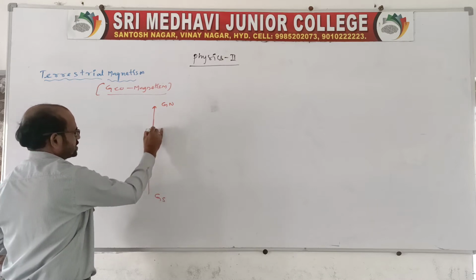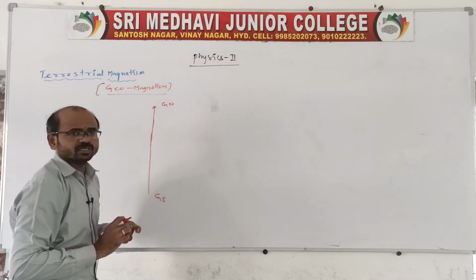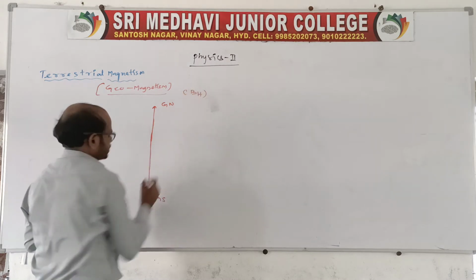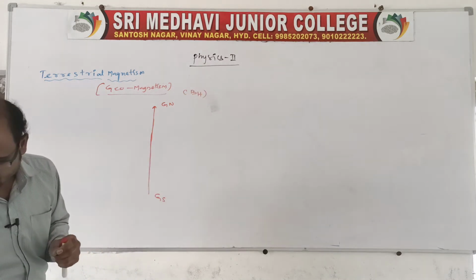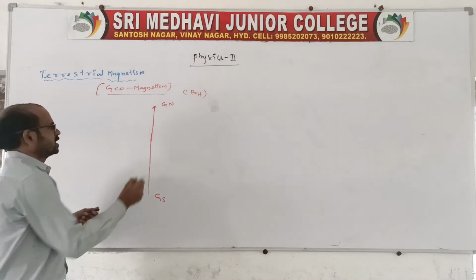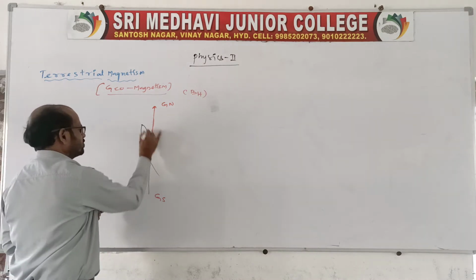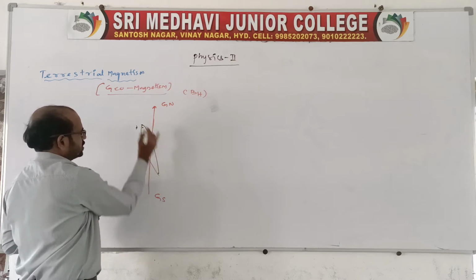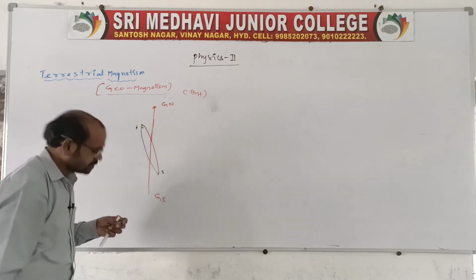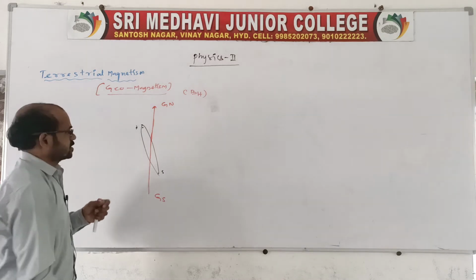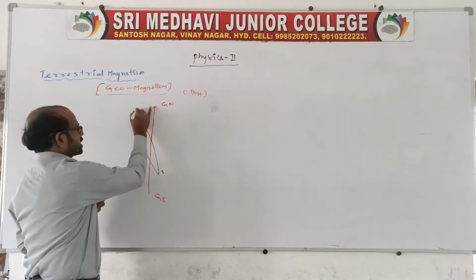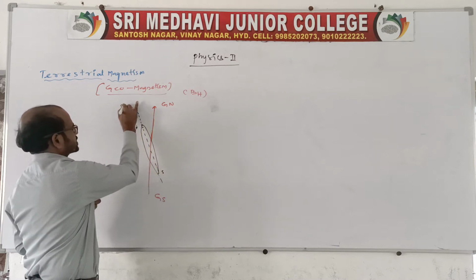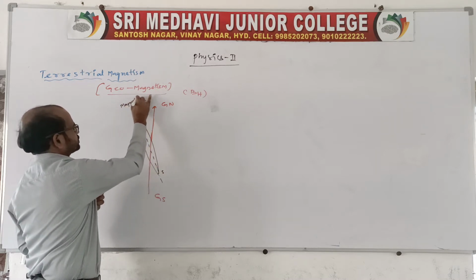Therefore the needle is suspended in the plane of the horizontal component of earth's magnetic field, which we can also call BH. These terms are very important, and you should remember them. If the needle is suspended, it will come to rest in the north-south direction. The magnetic axis of the magnet makes an angle.